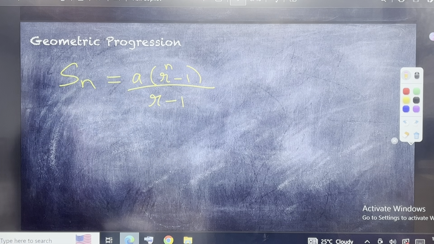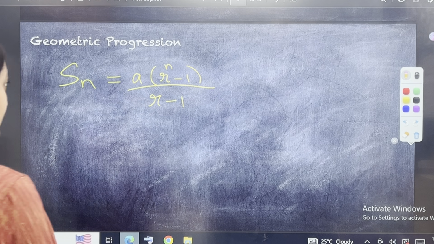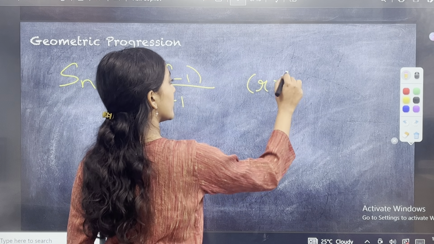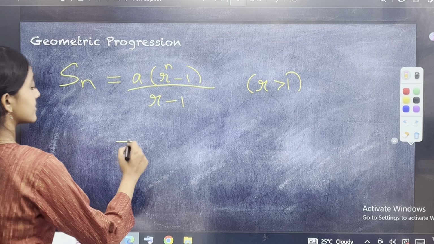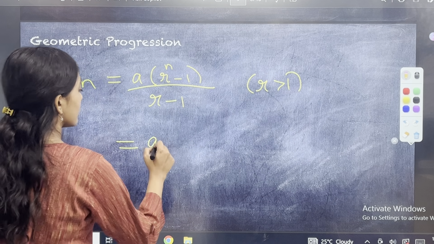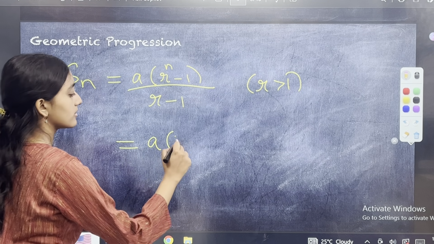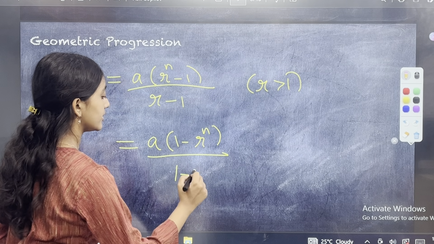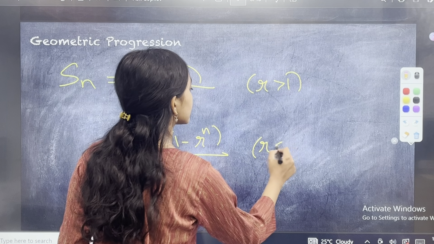Do you note the difference between how it was for the term and how it is for Sn? And this is the case only if R is greater than 1. When R is less than 1, it is A into 1 minus R power n by 1 minus R.